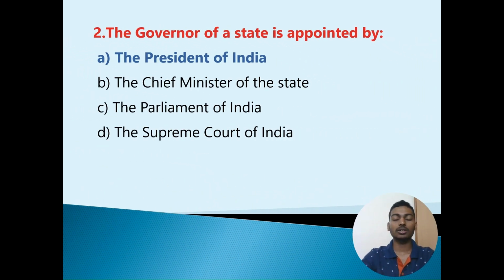Second question: The Governor of the state is appointed by Option A, President of India. Option B, the Chief Minister of the state. Option C, the Parliament of India. Option D, the Supreme Court of India. The correct option is Option A, the President of India.